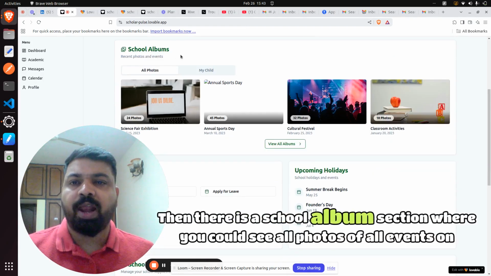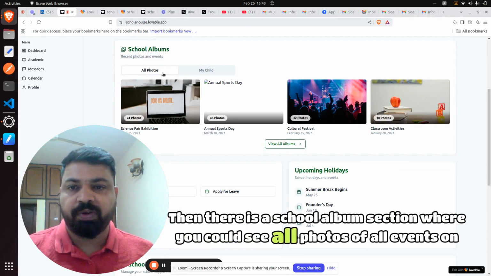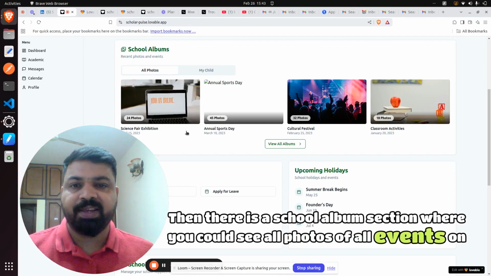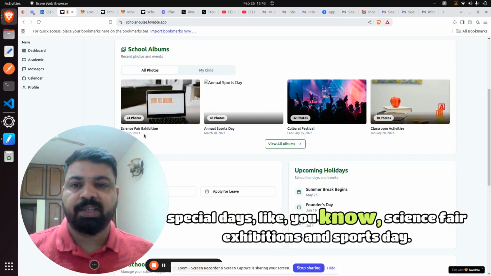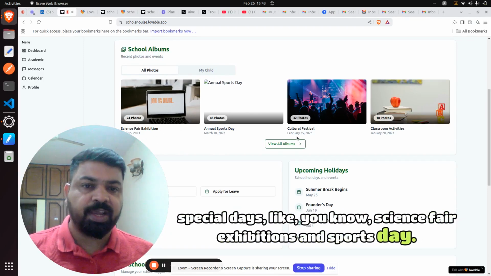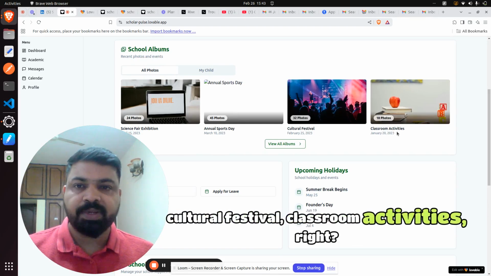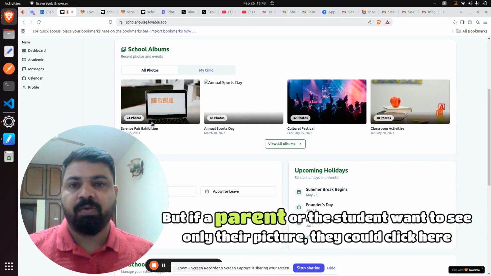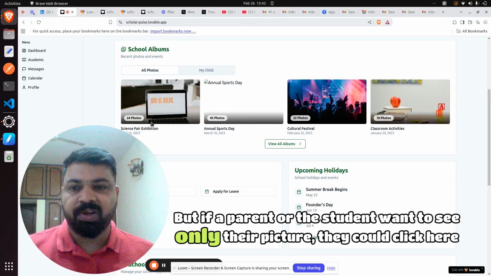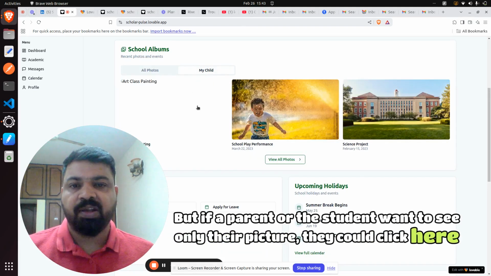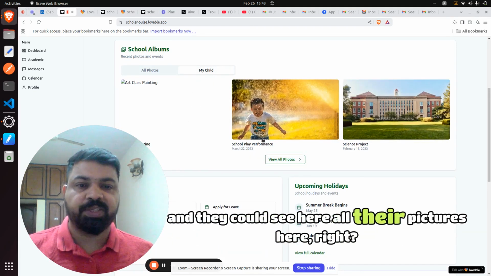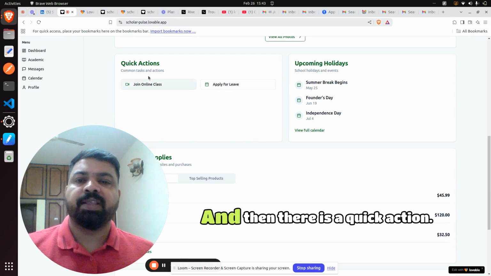Then there is a school album section where you could see all photos of all events and special days, like science fair exhibitions, sports day, cultural festivals, or activities, right? But if a parent or the student wants to see only their picture, they could click here and see all their pictures here, right?